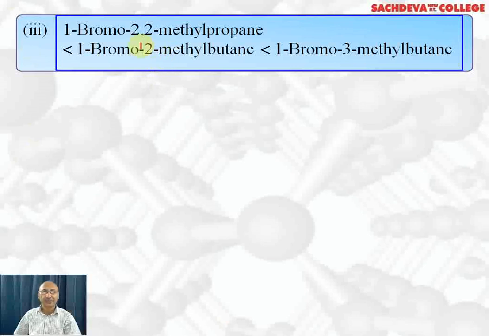1-bromo-2,2-dimethylpropane is primary, so it will react faster. But although it is primary, steric hindrance is maximum, so it is slowest. In 1-bromo-2-methylbutane, steric hindrance has become less.